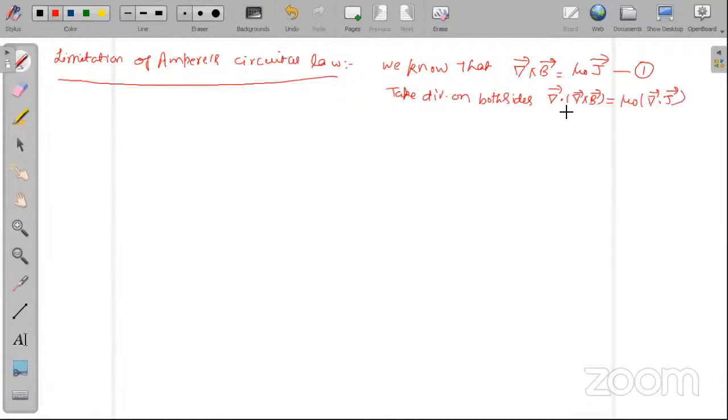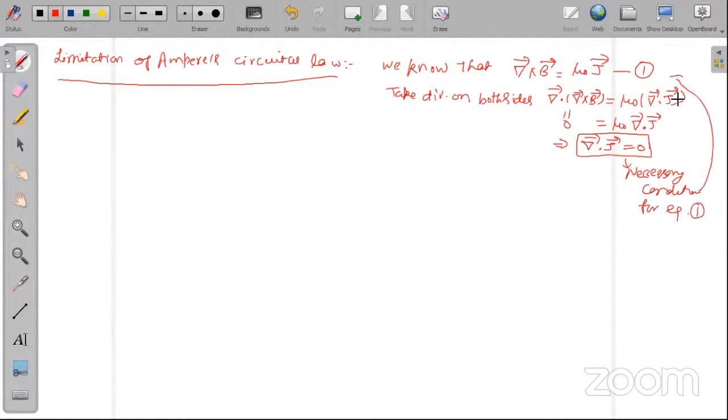Now this is an identity. I told you that whenever you take a divergence of curl of any vector, this is always 0. So therefore you will get mu naught into del dot J, and if you divide both sides by mu naught, this will give you del dot J is equal to 0. So this is the necessary condition for equation 1.